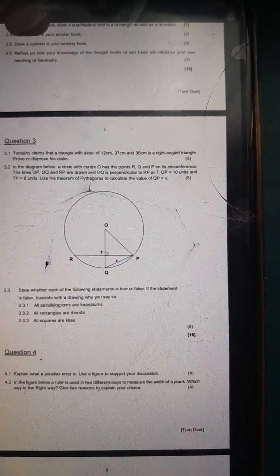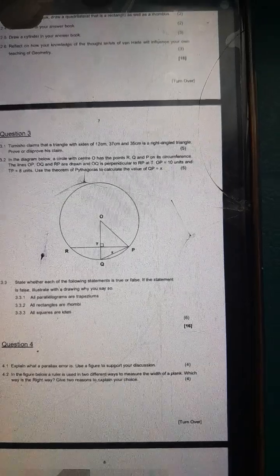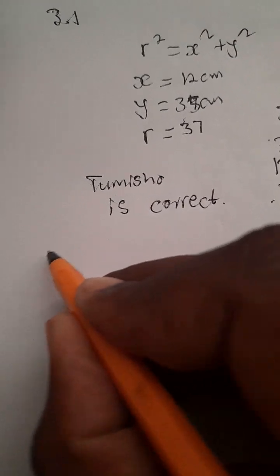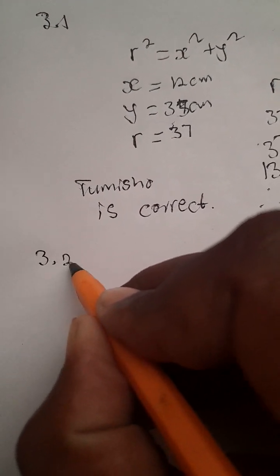The best way, guys, to analyze such a question is to know this is what we call theorem 1. A line from the center is perpendicular to the chord, and yes, it's perpendicular to the chord because we can see at T it's 90 degrees. So what shall I do? Let's put that into practice. Well, remember, we are looking at 3.2.